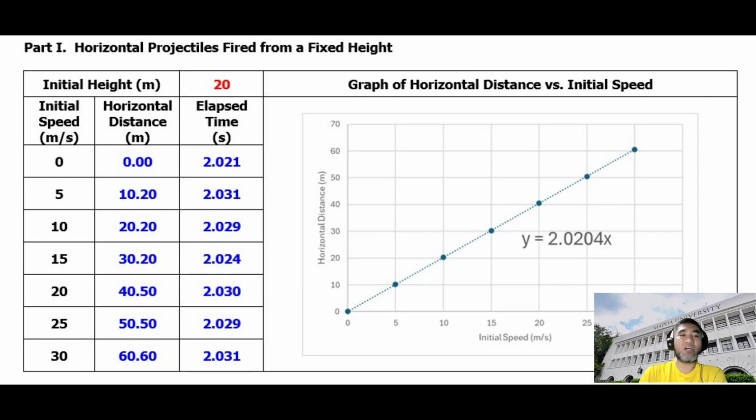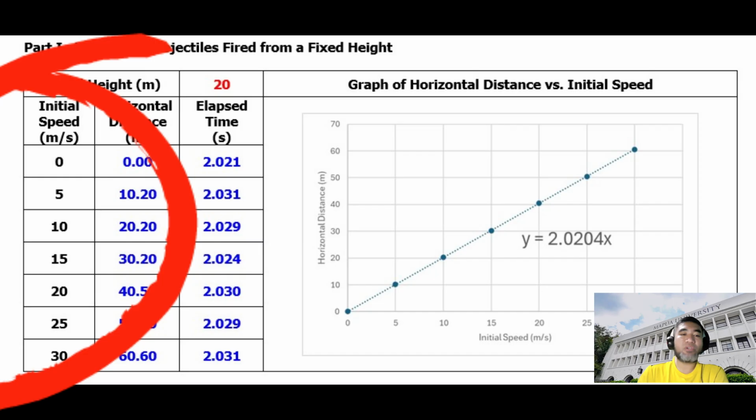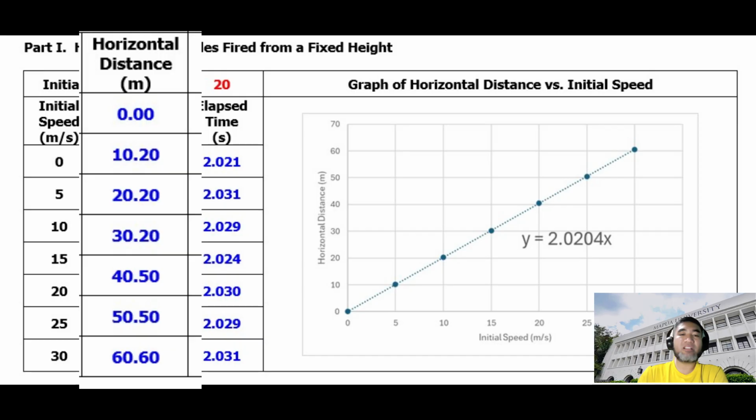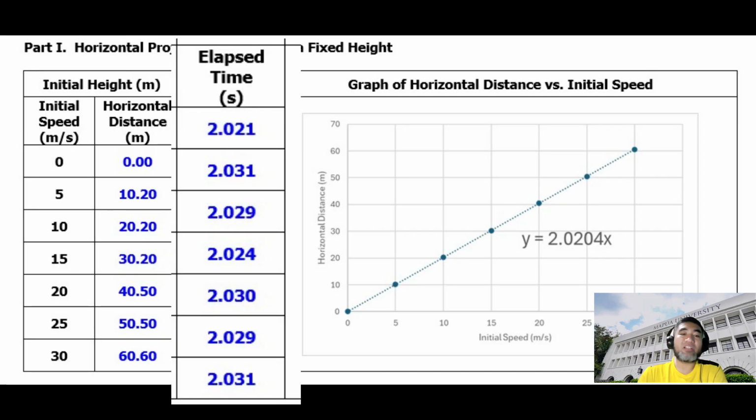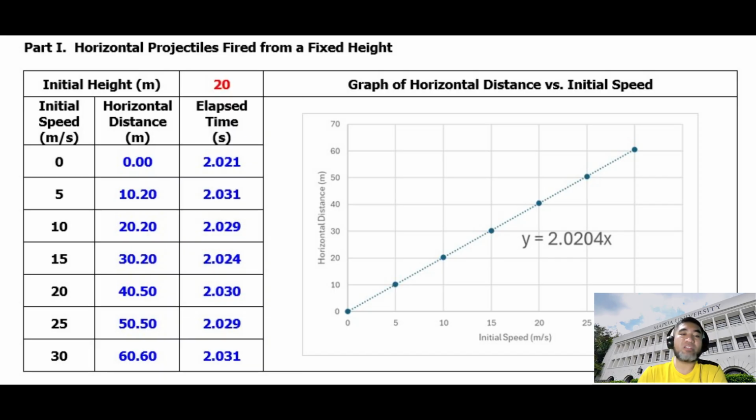For simulation 1, the horizontal projectile from a fixed height. In this simulation, the projectile was fired horizontally from a constant height of 20 meters, while the initial speed was varied. The result shows that as the initial speed increased, the horizontal distance also increased proportionally. Meanwhile, the elapsed time remained nearly constant, since the vertical motion depends only on gravity at the fixed height.